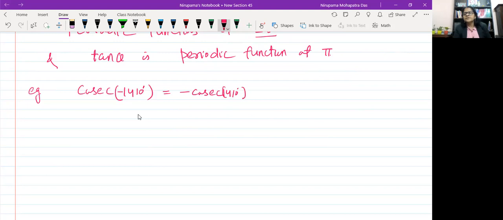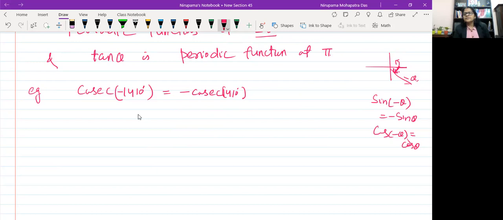Another thing I can tell you: whenever you measure angle like this, it is positive, negative. Suppose it's minus theta, and if I observe, it is in the fourth quadrant, right? I can write sine minus theta equal to minus sine theta, and cos minus theta equal to cos theta. Depending upon the quadrant, we take the angle positive or negative.